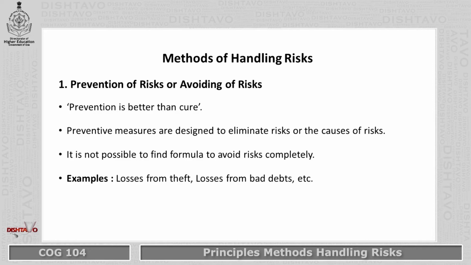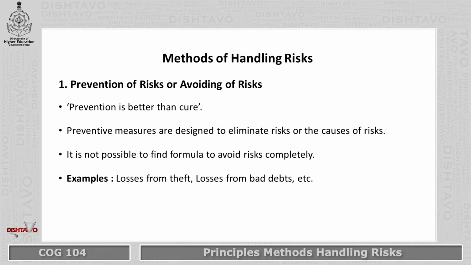Here there are two examples. The first one is losses from theft. This can be avoided well in advance by taking certain precautions. For example, you can install CCTV cameras, you can appoint a security guard, you can do proper fencing. By doing these things, you can avoid this particular situation. Second one is losses from bad debt.